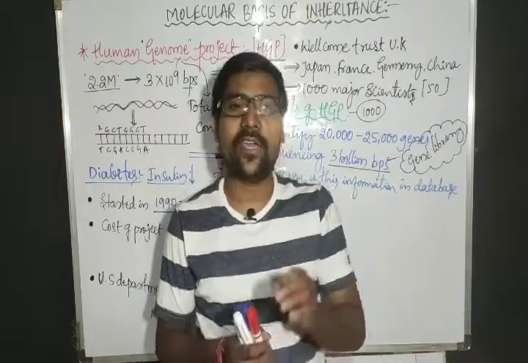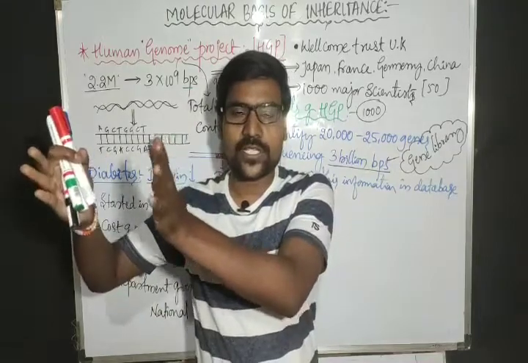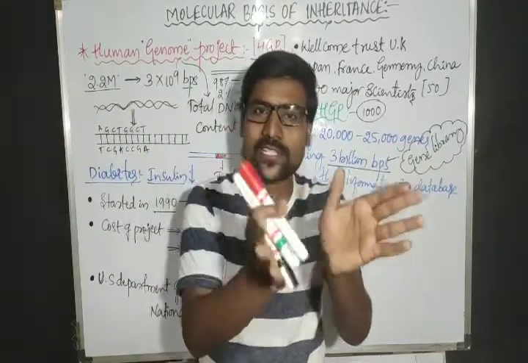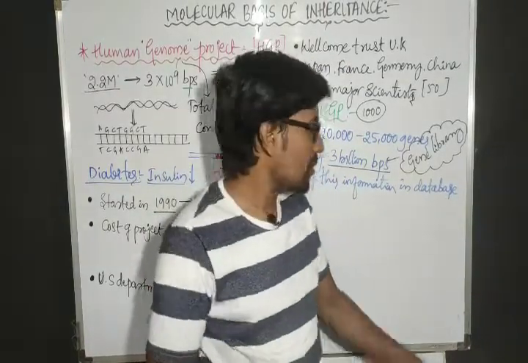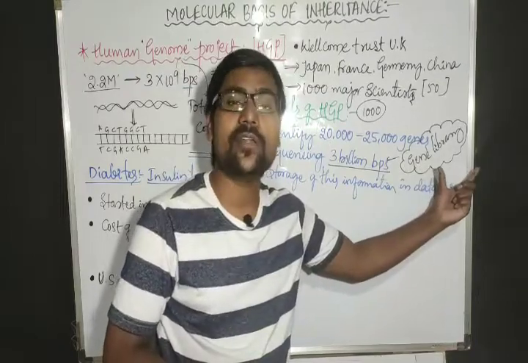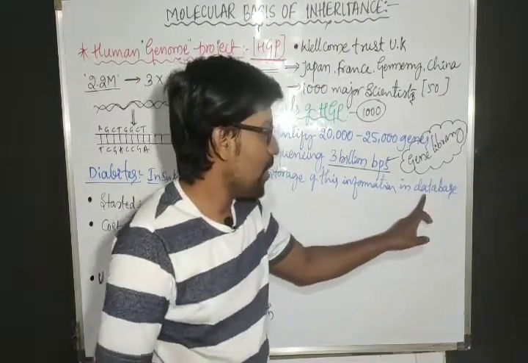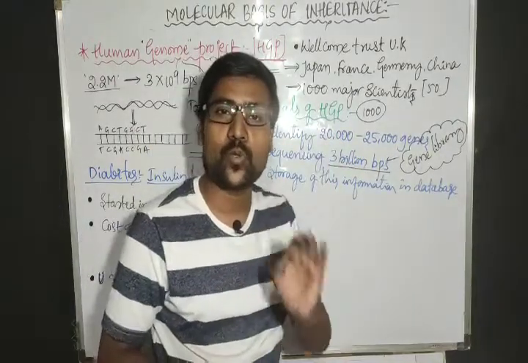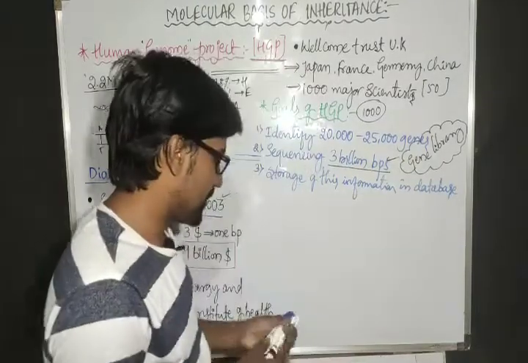In the same way, active gene portion sequences one side, heterochromatin-containing DNA sequences one side, junk DNA, like that we have to sequence them. That storage will be considered a gene library, a genomic library. In that genomic library we keep the whole information in a database by using very well-developed computers. And that's the thing.